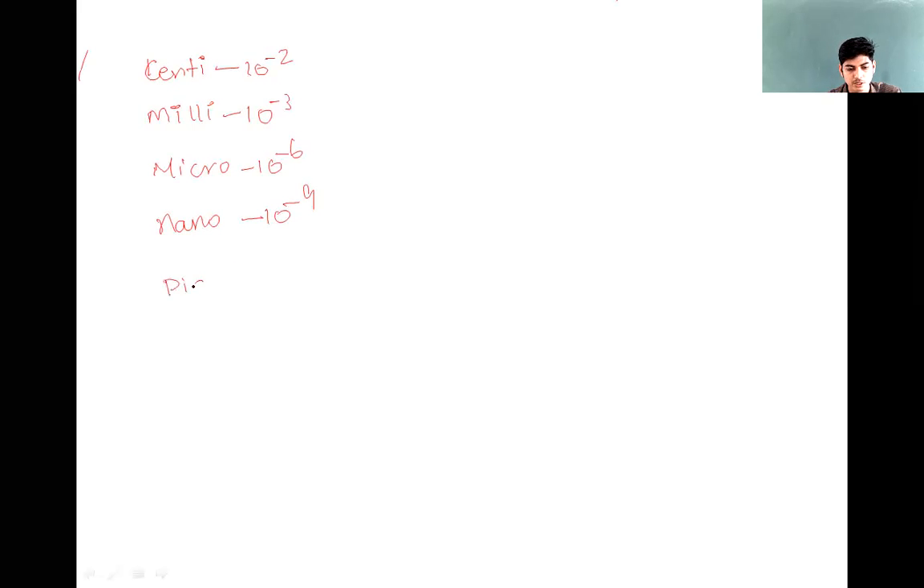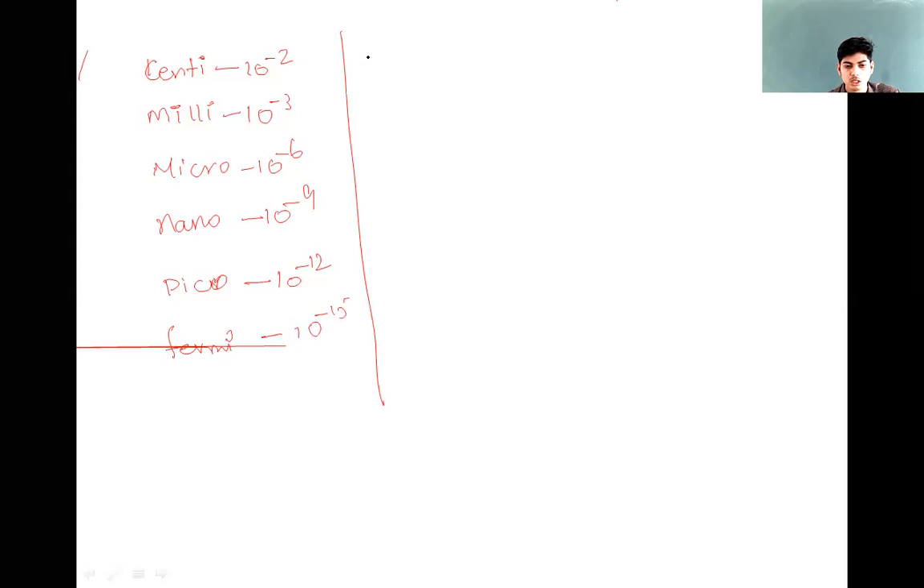So you better remember all these suffixes, prefixes. ಇವನ್ನೆಲ್ಲ ನೆನಪಿಟ್ಕೊಳ್ರಿ. I have told you about all this. Centi represents 10 to the power of minus 2. Milli represents 10 to the power of minus 3. Micro represents 10 to the power of minus 6. Nano represents 10 to the power of minus 9. And pico represents 10 to the power of minus 12. Fermi represents 10 to the power of minus 15.